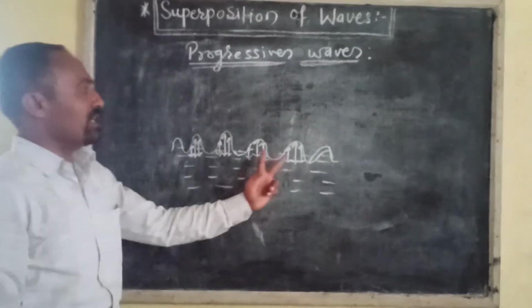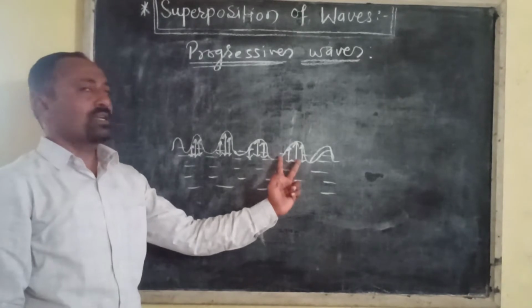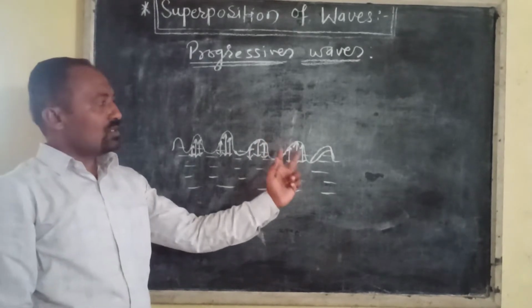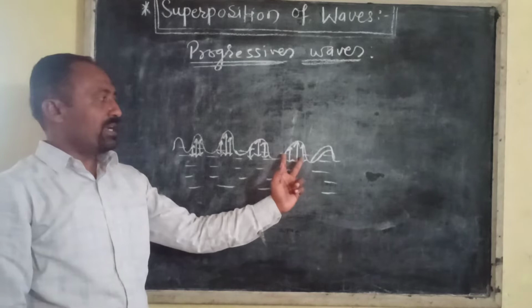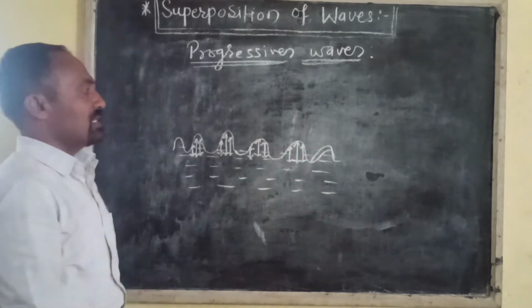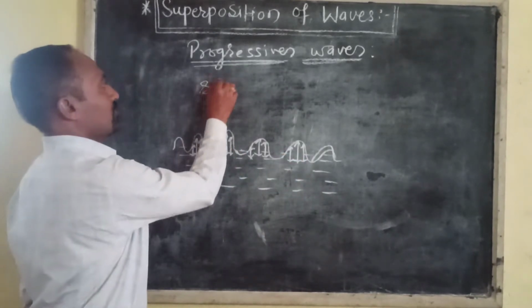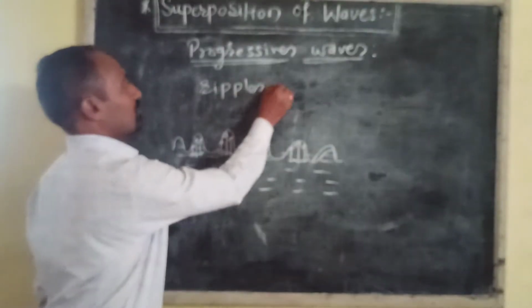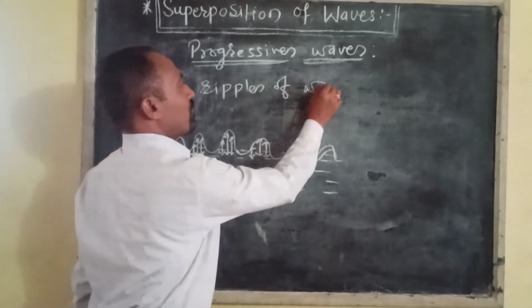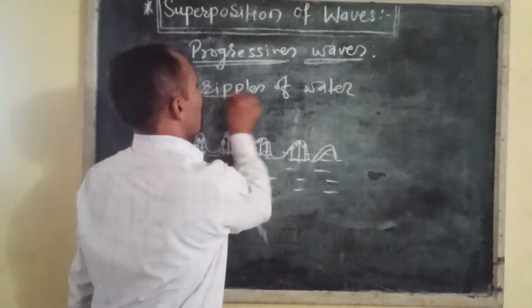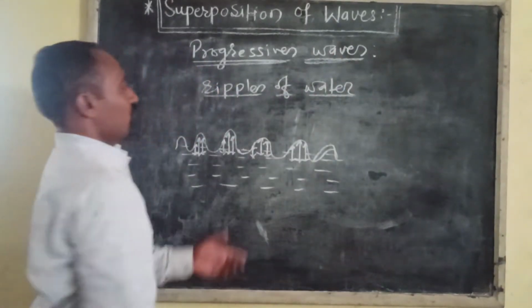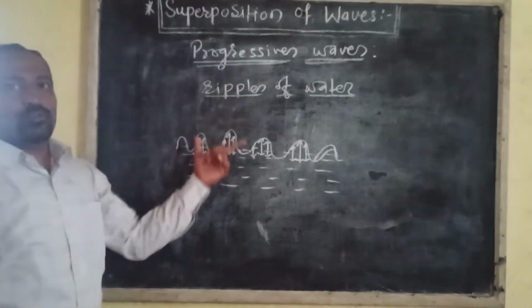That is oscillatory disturbance created in the medium, and this oscillatory disturbance created in the medium is called ripples of water.